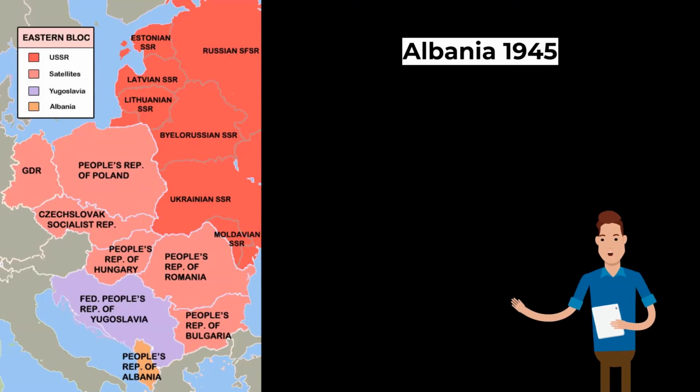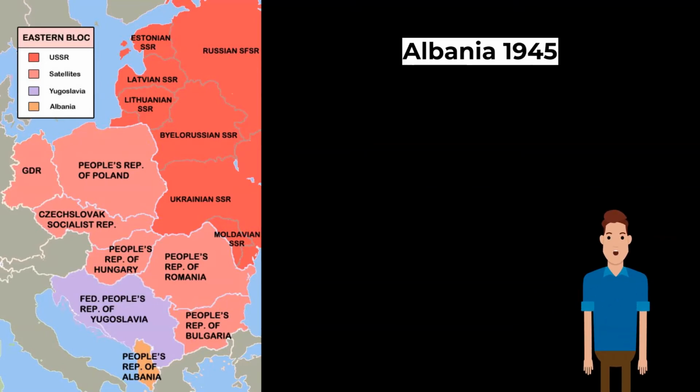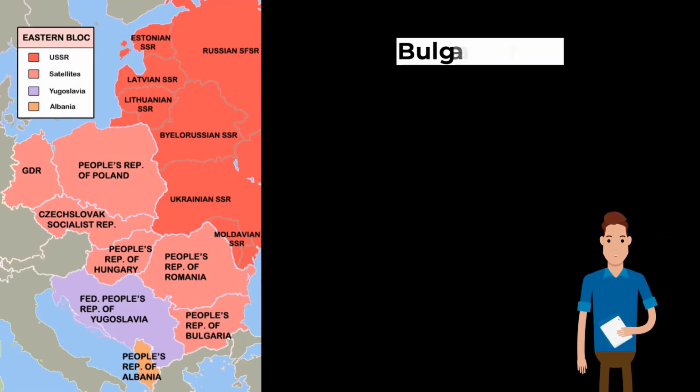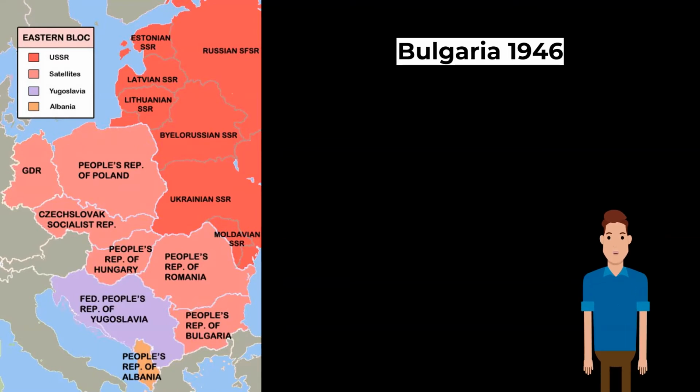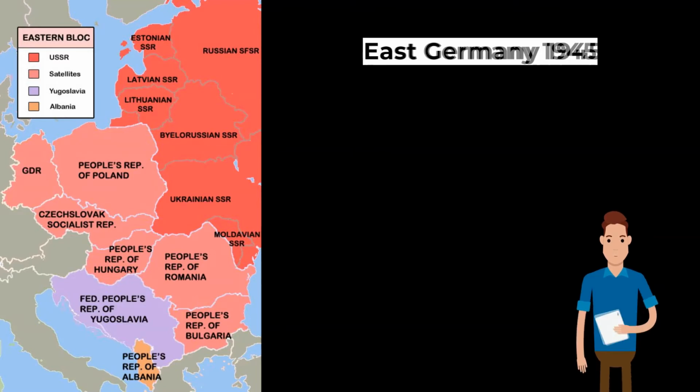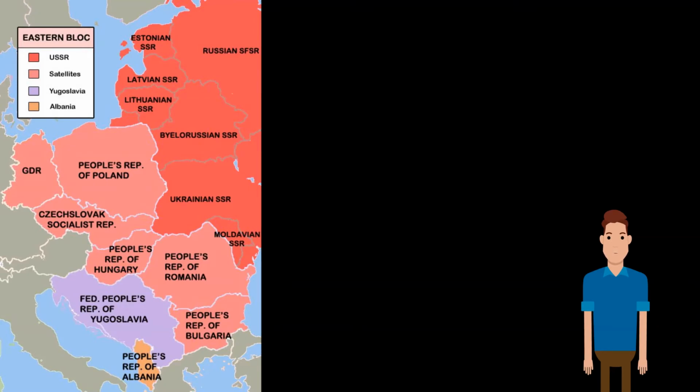Firstly, Albania, 1945. A communist government took power at the end of World War II. Secondly, Bulgaria, 1946. In 1946, the Bulgarian monarch was abolished, and later that year, a communist government was elected and gradually eradicated its opponents. East Germany, 1945. East Germany was part of the Soviet zone of occupation agreed to in the Yalta Conference in 1945. The Soviets set up a communist regime.